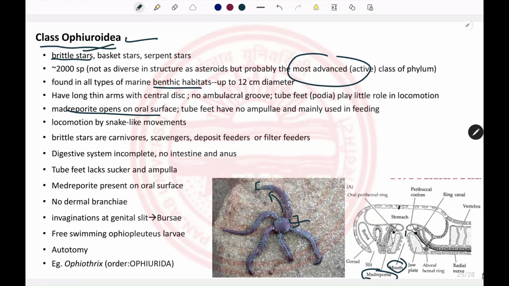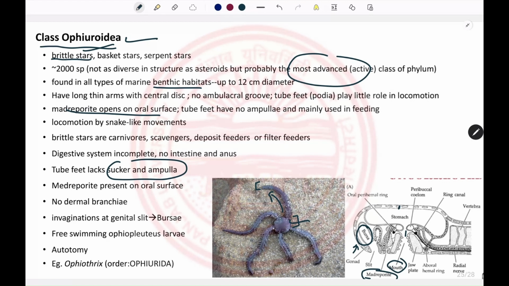However, they lack the intestine and the anus. They also lack the pedicellariae and the dermal branchiae, which were used for respiration. So here respiration is performed by the bursae, and these bursae are invaginations in the gonadal slits. They also have a reduced water vascular system, as they don't have tube feet with suckers or the ampulla.